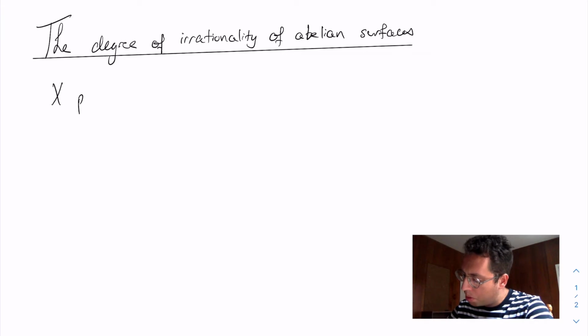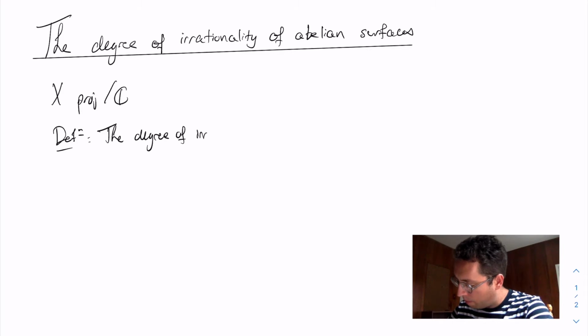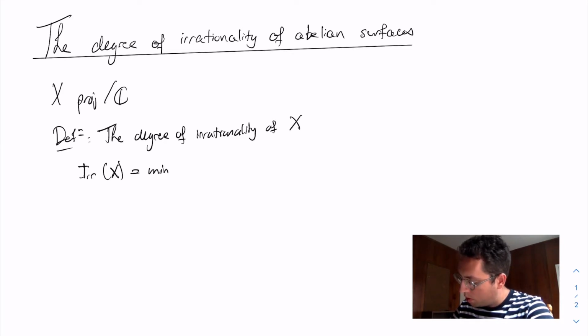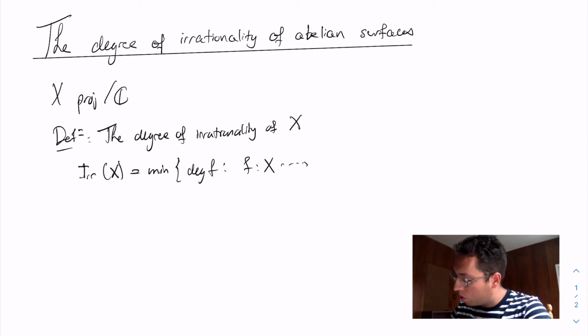So let X be a projective variety over the complex numbers. We're going to consider the following birational invariant: the degree of irrationality of X. It's denoted ir of X, and it is the minimum of the degree of f, where f ranges over all dominant rational maps from X to a projective space of the same dimension.